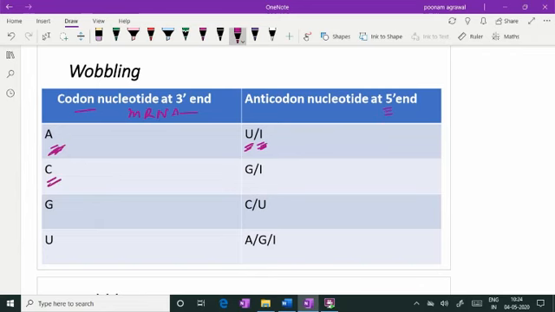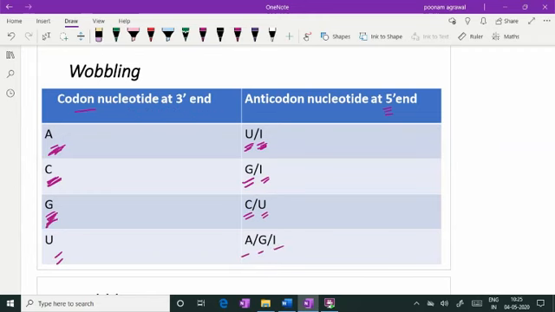And similarly, CMP at mRNA 3' end can match with GMP, which is as per rule, or it can match even with IMP at 5' end of the tRNA anticodon. Similarly, GMP can match with CMP, which is as per rule, but GMP at 3' end of mRNA can also match with UMP. UMP can match with AMP, GMP, IMP.